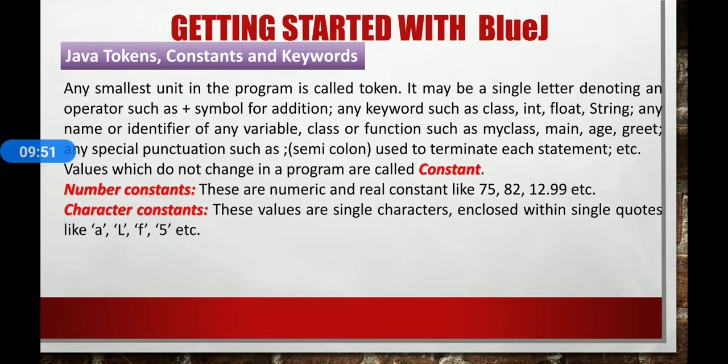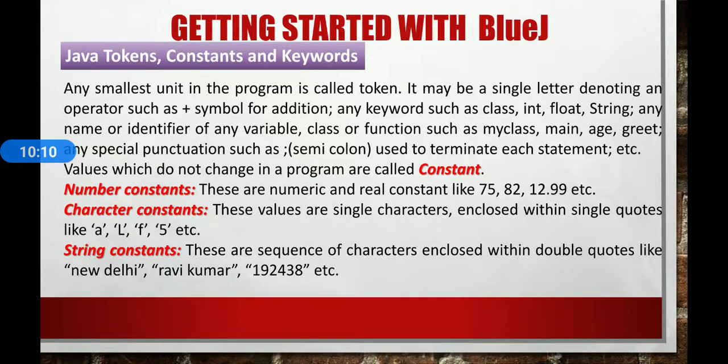These values are single characters enclosed in single quotes like 'A', 'L', 'F', '5', etc. Note that a single digit within single quotes is also a character. Next one is the string constant. A sequence of characters enclosed within double quotes like "New Delhi", "Ravi Kumar", and numbers in double quotes. These are string constants. Numbers enclosed within double quotes are also treated as a string.